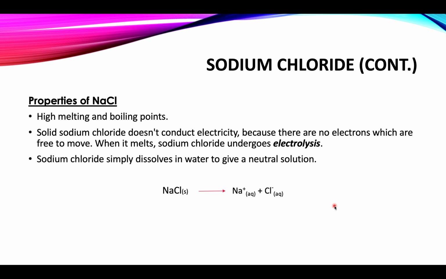Sodium chloride simply dissolves in water to give a neutral solution. As you can see, when you dissolve sodium chloride in water, it just dissociates into ions. It just dissolves in water, yielding a neutral solution. pH is equal to 7.